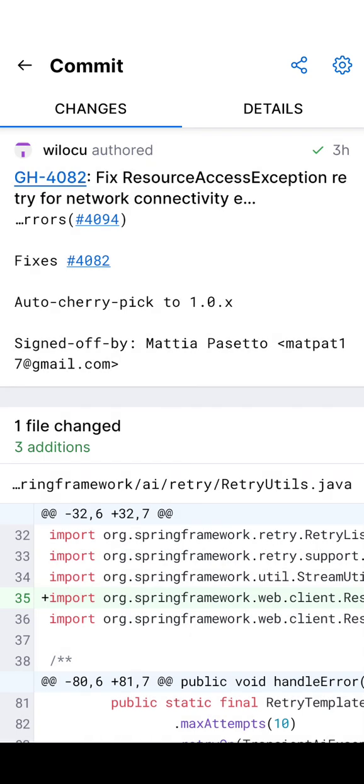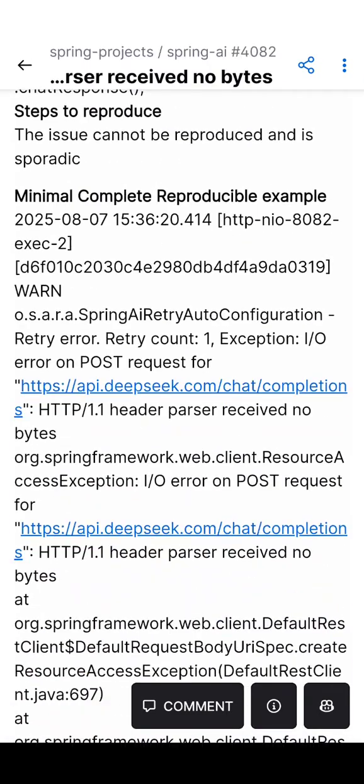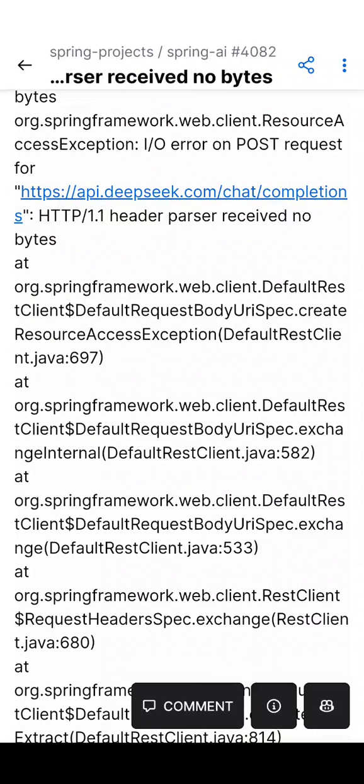They have made changes in retry utils, and they have ensured that whenever you get this resource access exception, you are going to do a retry, right? That's basically the fix for this issue, that they are going to retry during the network connectivity issue.